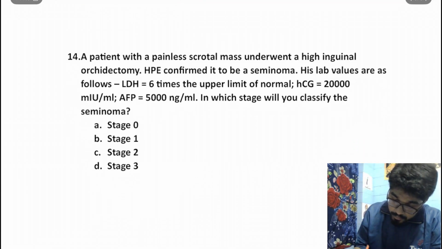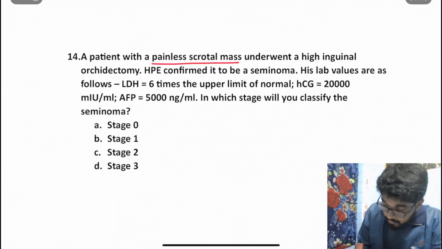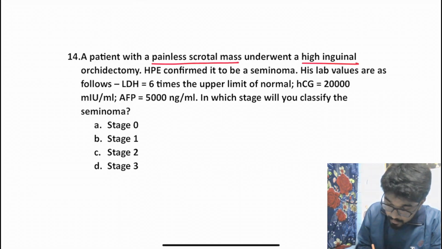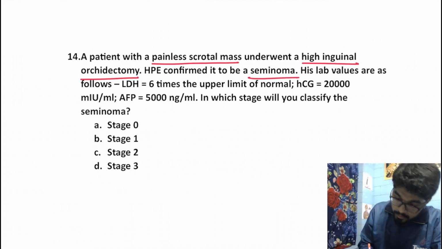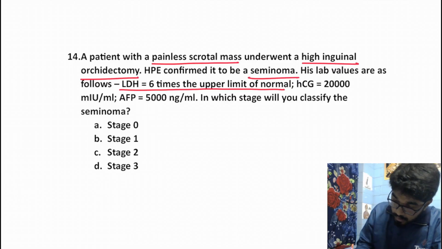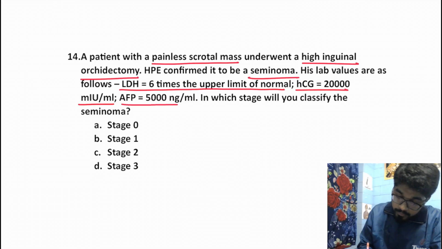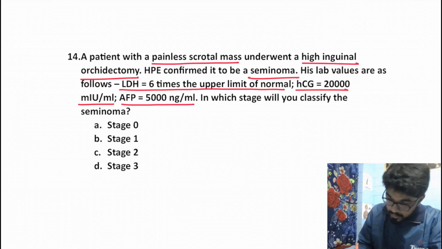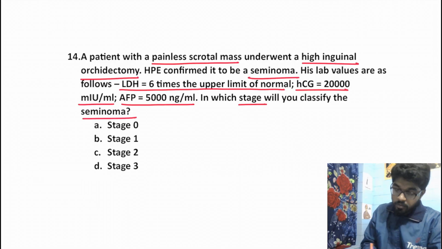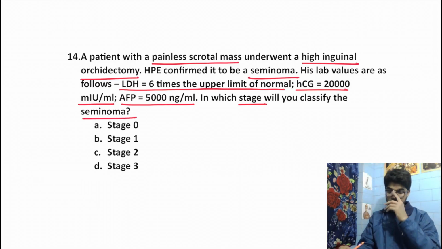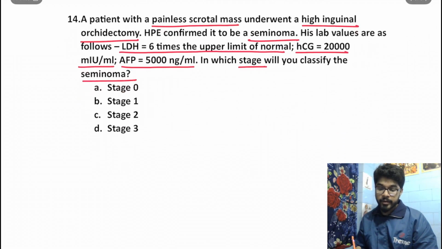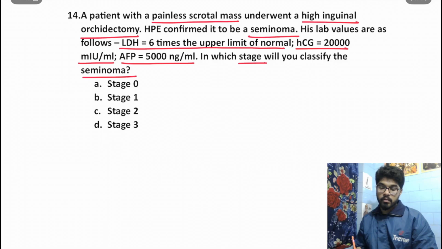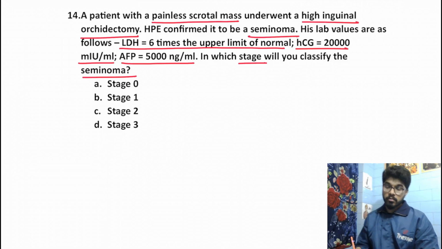A patient with a painless scrotal mass underwent a high inguinal orchidectomy. HPE confirmed it to be a seminoma. The lab values are given: LDH 6 times the upper limit of normal, HCG 20,000 milli international units per ml, and AFP of 5,000 nanograms per ml. Which stage will you classify this seminoma? Now this staging can be done with any one of those lab parameters, but all three of them can be done just for concordance, right?